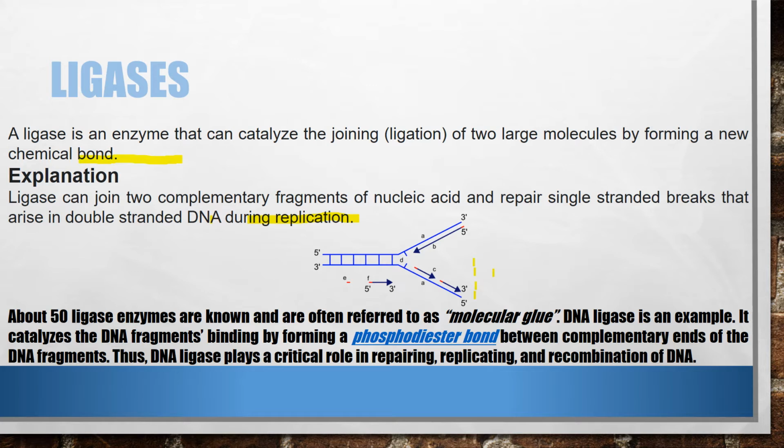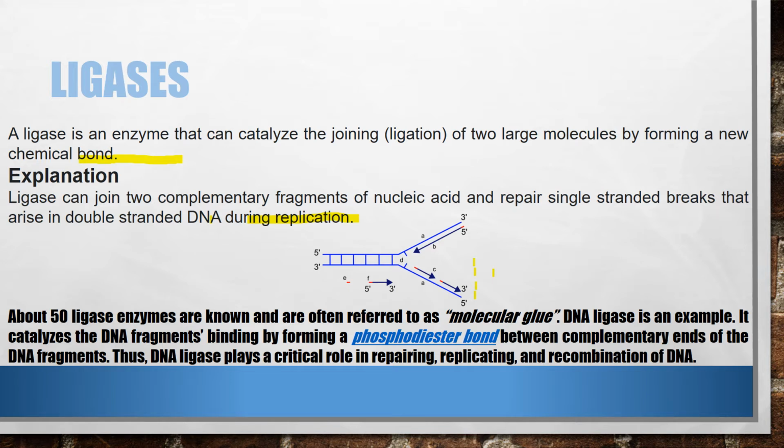These nicks have no phosphodiester bond. DNA ligase catalyzes the binding of these DNA fragments, forming a phosphodiester bond between them. DNA ligase acts as a glue to bind these DNA fragments, and that is called molecular glue. About 50 ligase enzymes are known and they are often referred to as molecular glue.